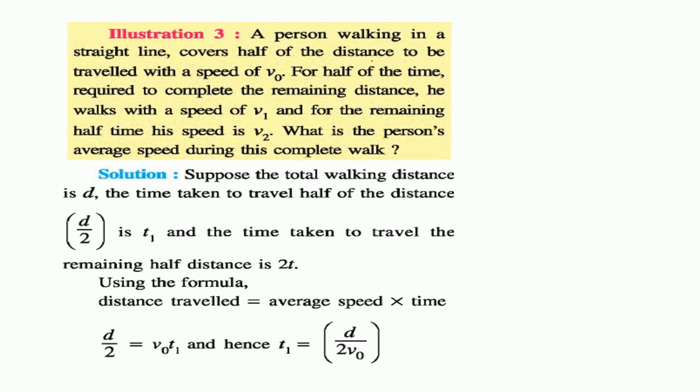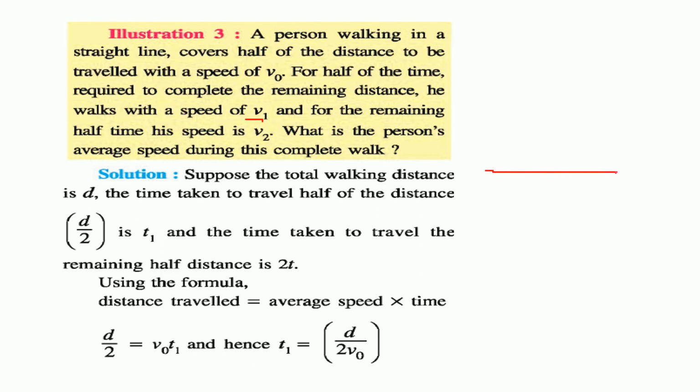A person walking in a straight line covers half of the distance to be traveled with a speed v0. For half of the time required to complete the remaining distance, he walks with a speed v1, and for the remaining half time, his speed is v2. What is the person's average speed during the complete walk? The question is like this.